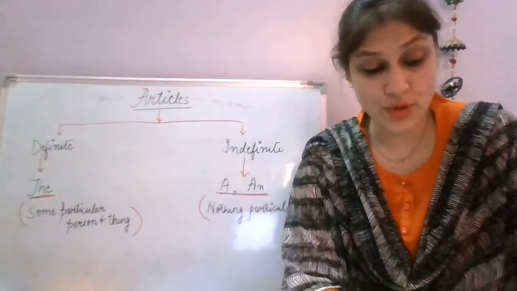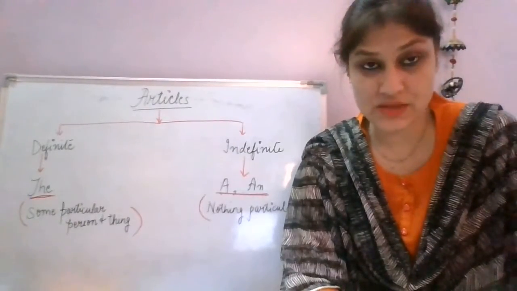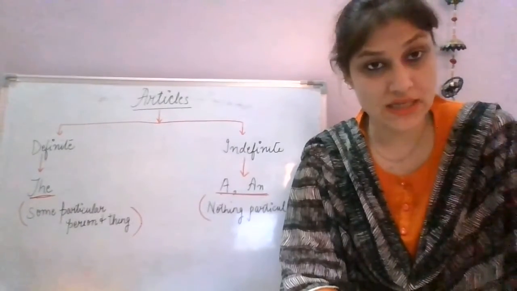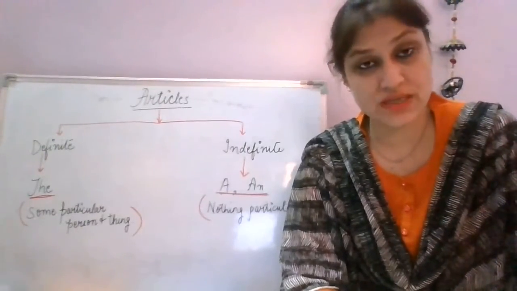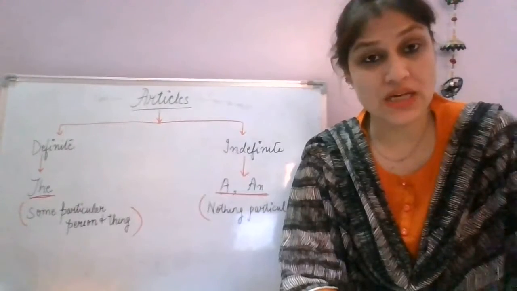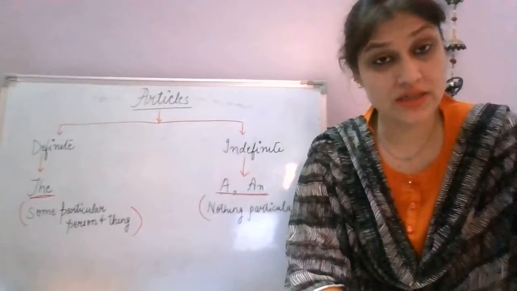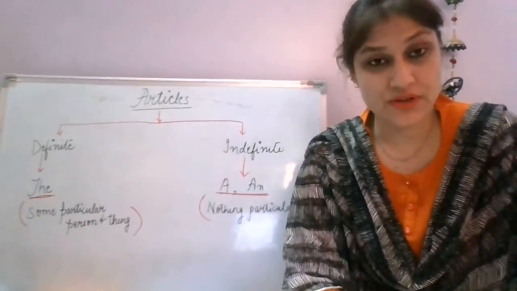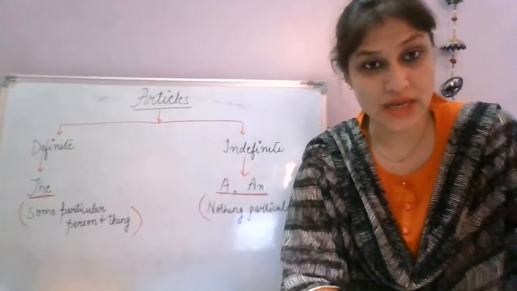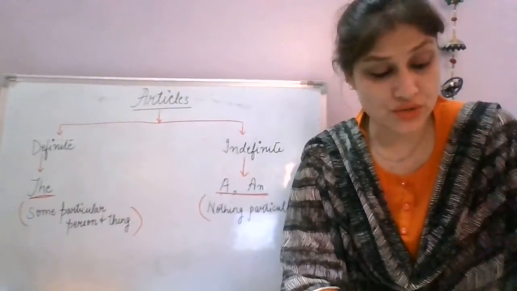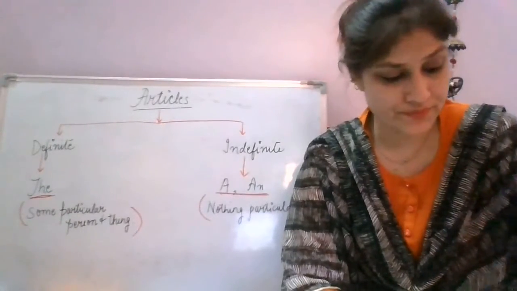See number 9, with proper nouns referring to a geographical area. For example, the Pacific Ocean, the Suez Canal, right? So before these geographical locations or places, we can always use the definite article the. With the names of the countries written in abbreviations, right? Abbreviations means in short, like the USA. It's United States of America. So the USA, the UK, that is United Kingdom.